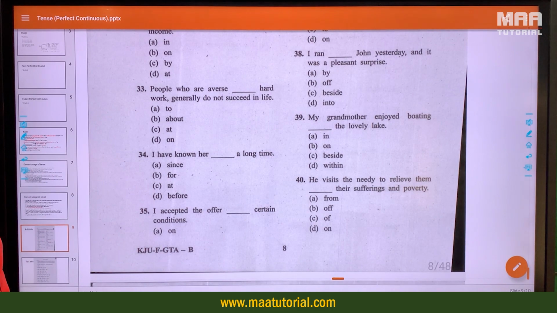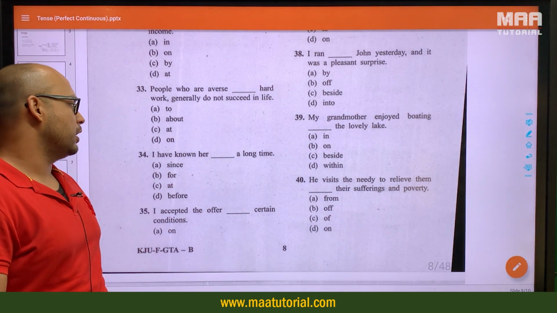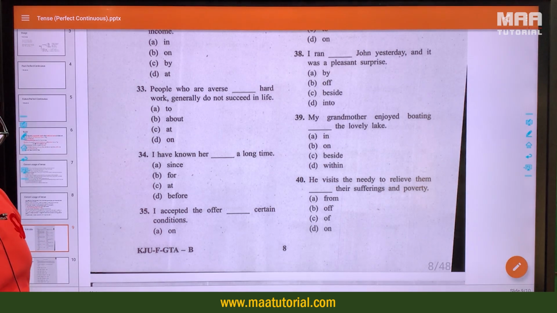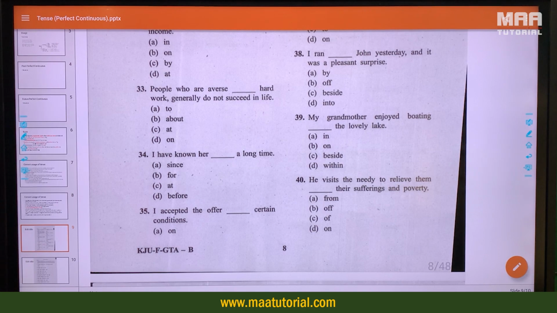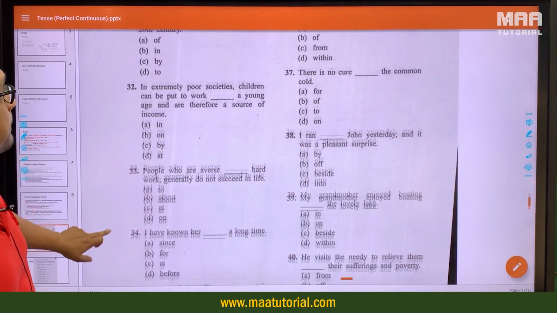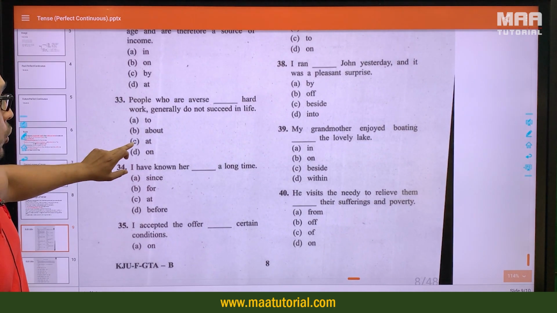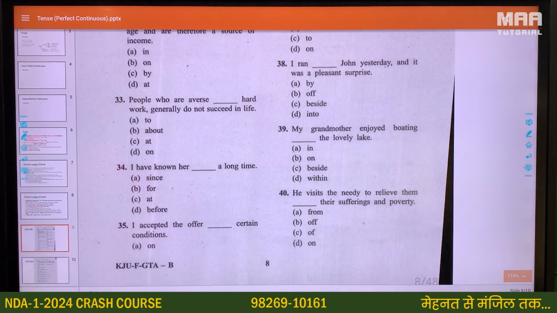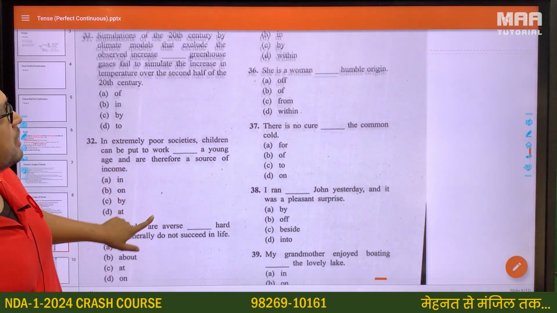I have known her, again since और for की बात की यहाँ पे अभी की हमने. I have known her for a long time. A long time एक period of time है, not a point of time, so we will use for. I accepted the offer dash certain conditions. On, in, by, within, so on certain conditions. कुछ conditions के ऊपर आप accept करते हो किसी offer को, you will say I accepted the offer on certain conditions. A is the correct option here.